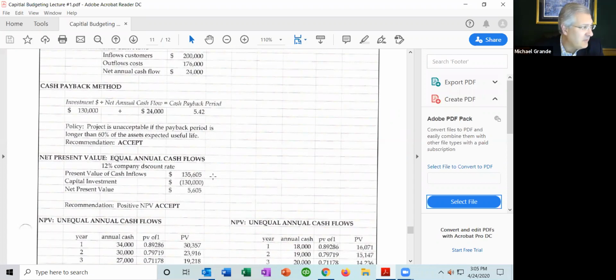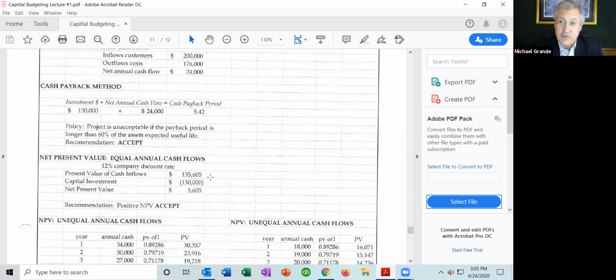What that's telling you is that annual cash flow is worth 135,605 right now. It's not worth $240,000. It is not worth $24,000 a year times 10 years right now. That's what it's worth in the future. We want to know what that $24,000 each year is worth right now.